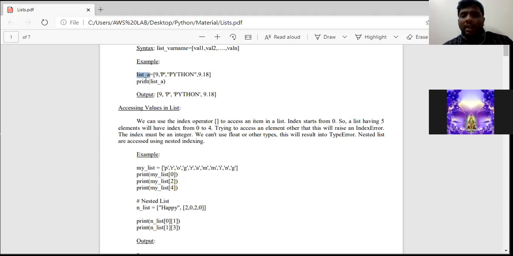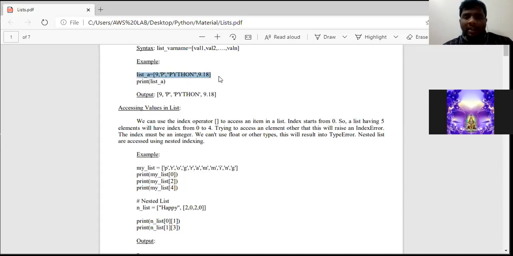List underscore a is nothing but a list variable name. In that, see the elements. The elements in a list can be of the same data type or different data types also.